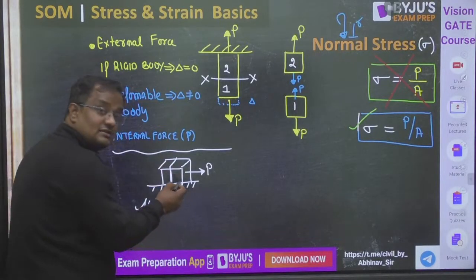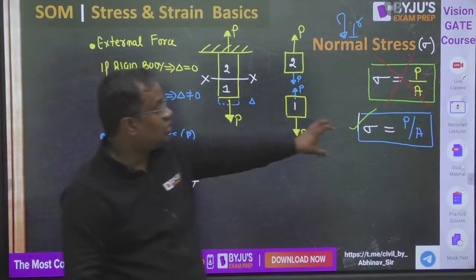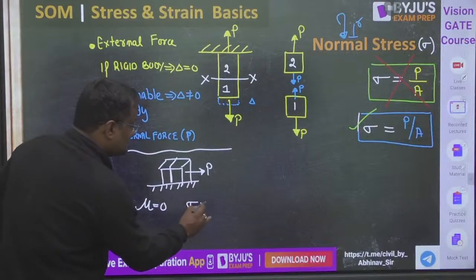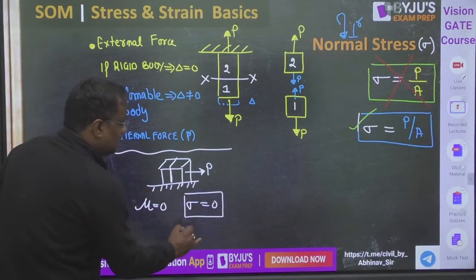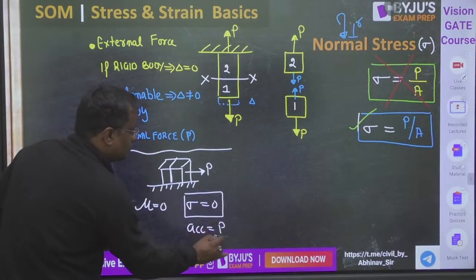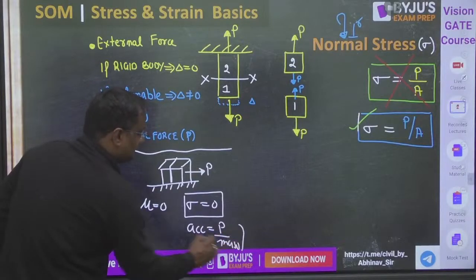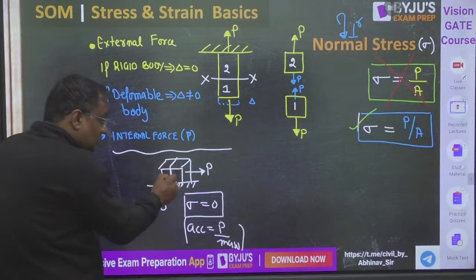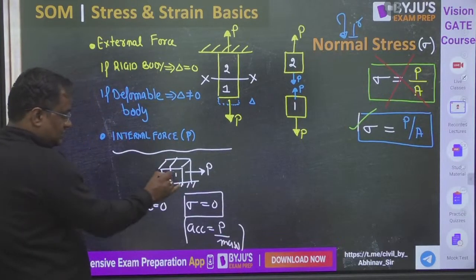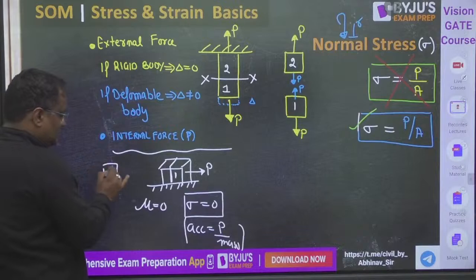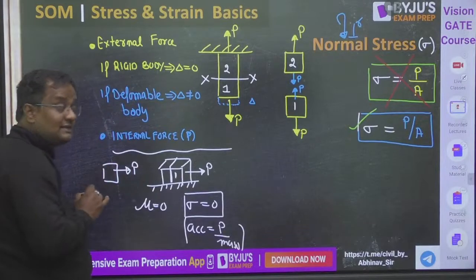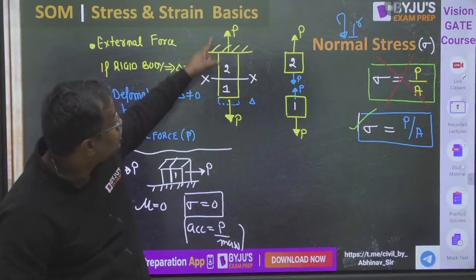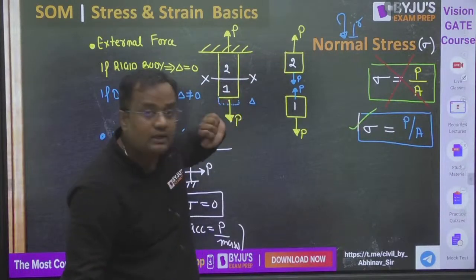No, guys, stress will not be coming here. If I have not taught you this, you will say stress is P by A. No, guys, stress is 0. Here it will be accelerating, guys, by force by mass. Listen to me. Stress is internal force by area, na? Now, if I cut a cross section here and name it one part, then here is the P. Here I made the internal force because the whole body is in equilibrium. So, to make it in equilibrium, P downward coming internal force.